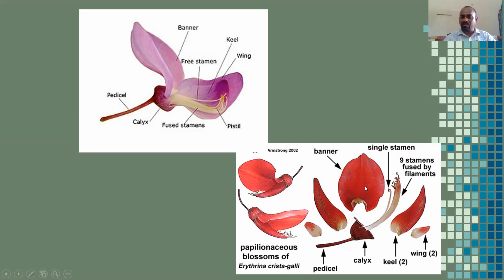So it is the banner or vexillum. These are 2 keel petals. These 2 are wing petals. Generally, the 2 wing petals are united. So it is called papilionaceous corolla. Right. Next.